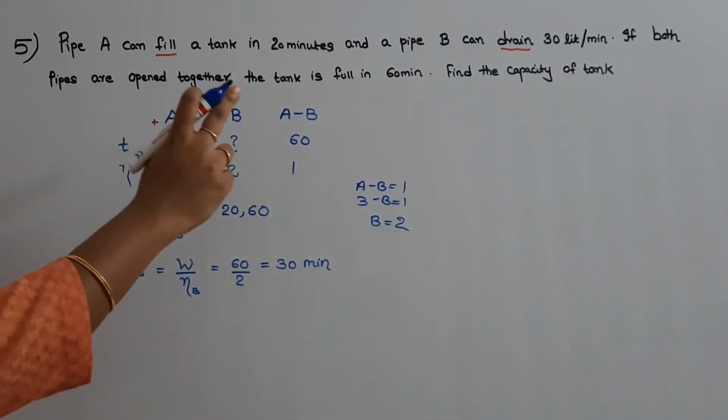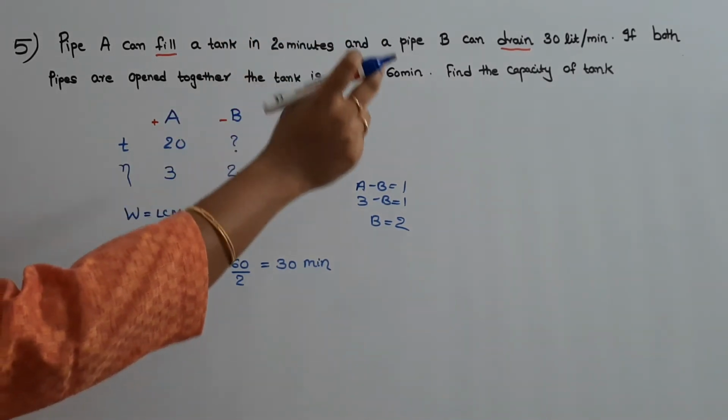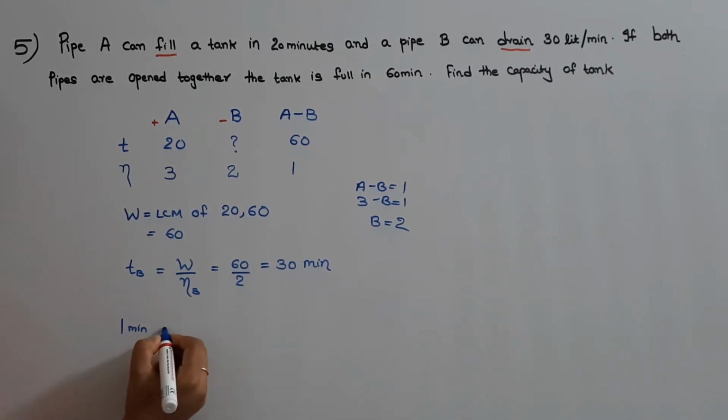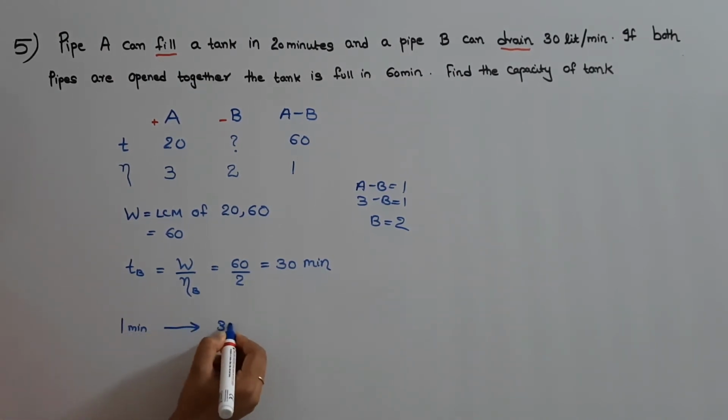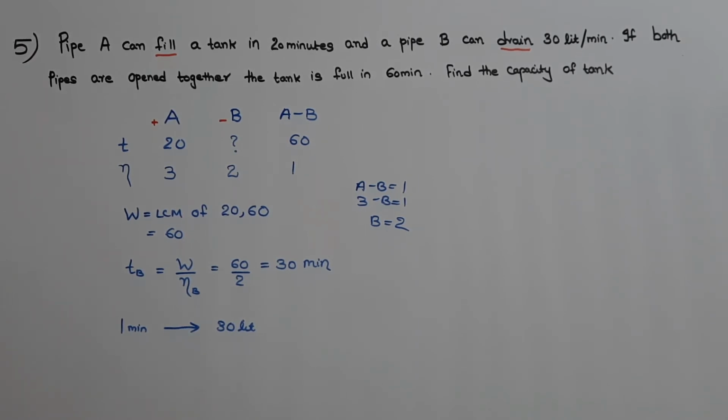Now they have given that pipe B can drain 30 liters of water per minute. So in 1 minute, B can drain 30 liters of water. The water which pipe B could drain in 30 minutes is equal to the capacity of the tank. So find out how much water B could drain in 30 minutes. In 1 minute, it can drain 30 liters.